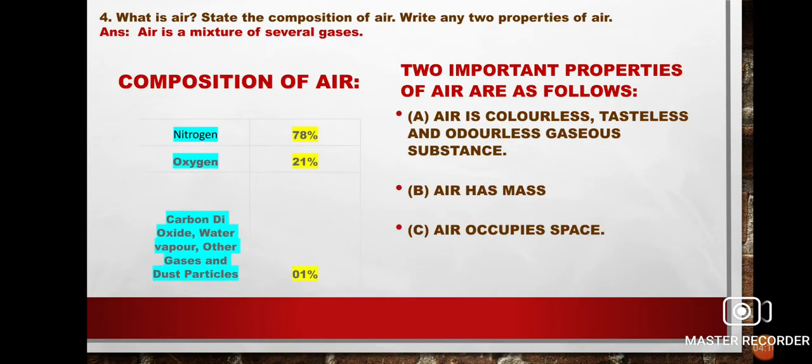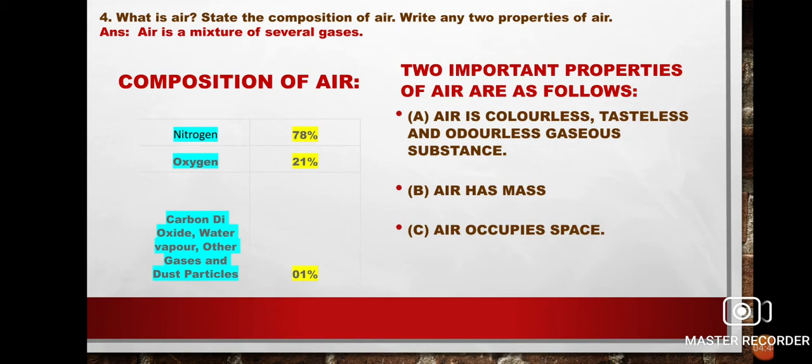Next, what is air? Air is a mixture of gases, isn't it? Now, state the composition of air. In this table you can see nitrogen is present in 78%, oxygen is present in 21%, and carbon dioxide, water vapor, other gases meaning the inert gases, and the dust particles, total comprise 1%.